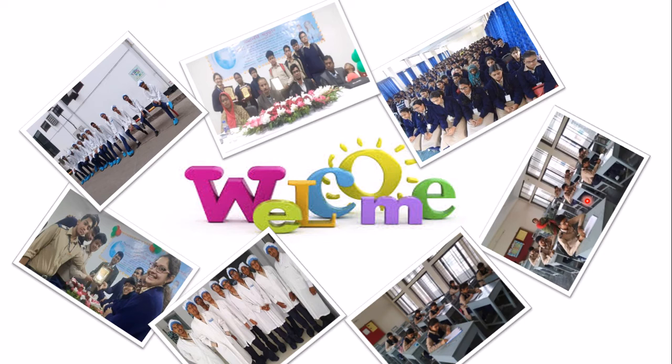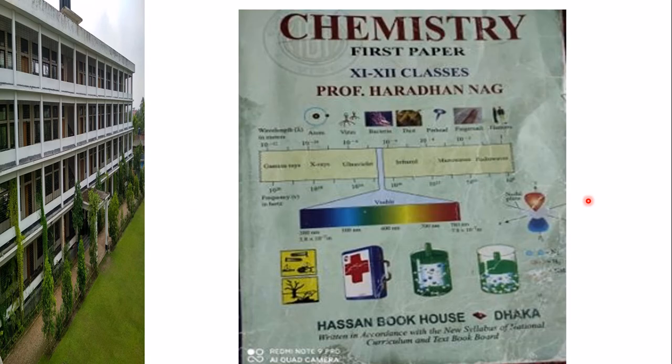Here, the first chapter is the easiest chapter. Most of the items can be understood by reading from the book. So, in this class, I will not discuss the first chapter. It will be discussed later. Now, I will start from the second chapter, that is qualitative chemistry. For this, we will follow this book, Chemistry First Paper, Professor Haradhan Nag. Some more books you will also need, but for the second chapter, only this book is enough for you.